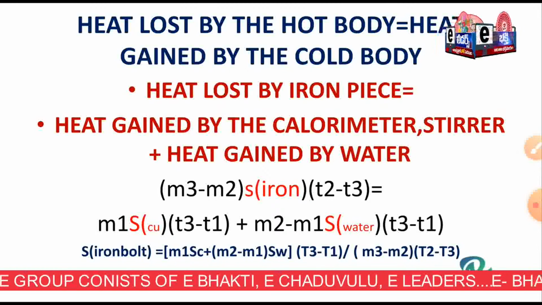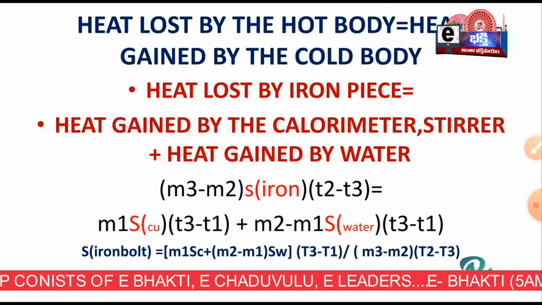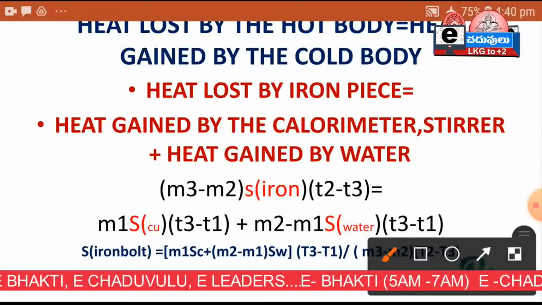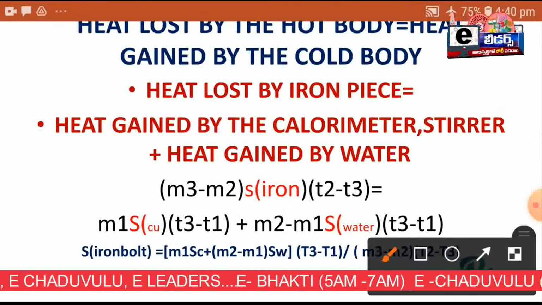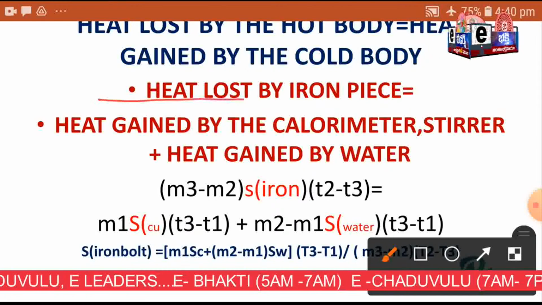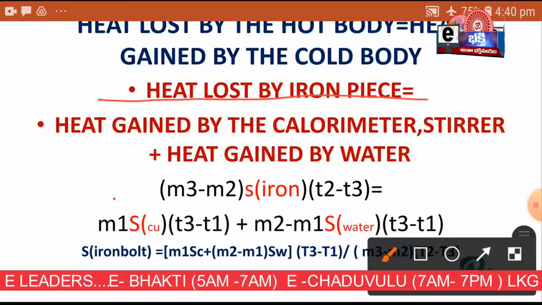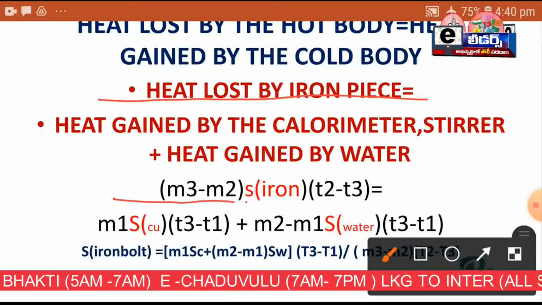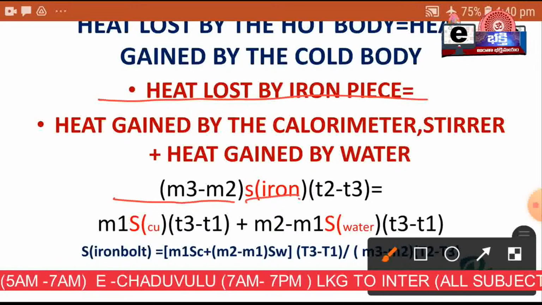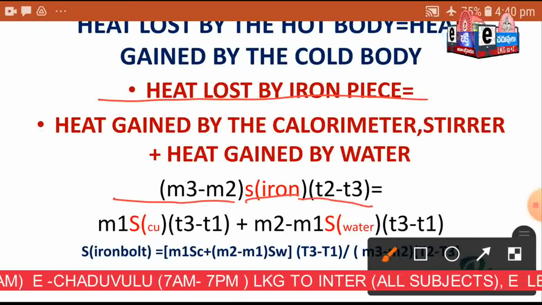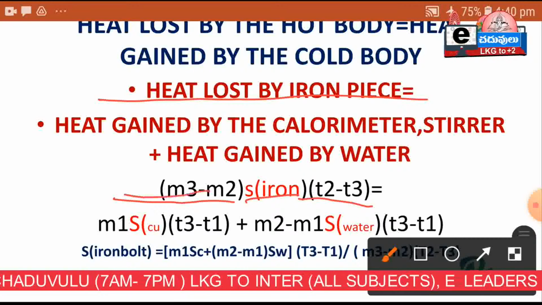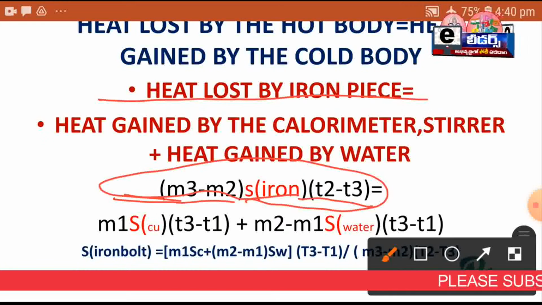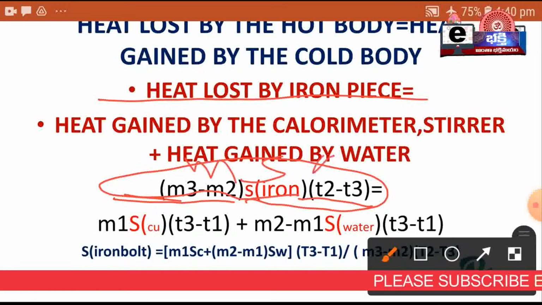Don't get confused by this formula, just see here, Q is equal to M into S into delta T. Heat lost by the iron bolt is the mass of the iron bolt, times the specific heat of iron, times the temperature difference. This is the heat lost by the hot body, the iron bolt, M S delta T.